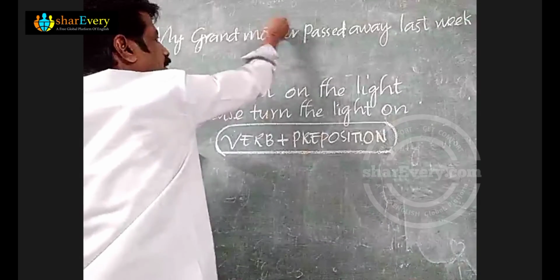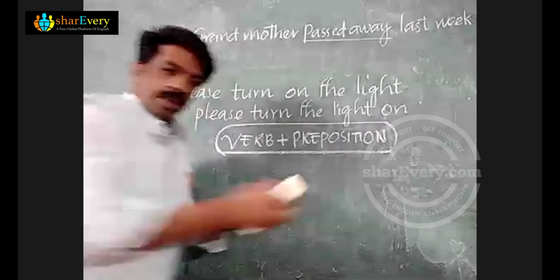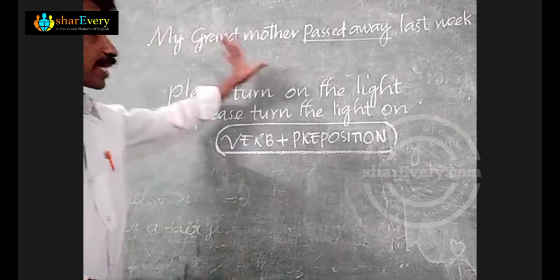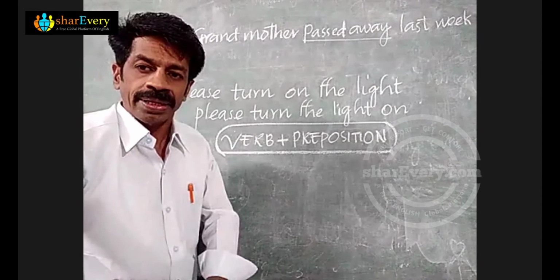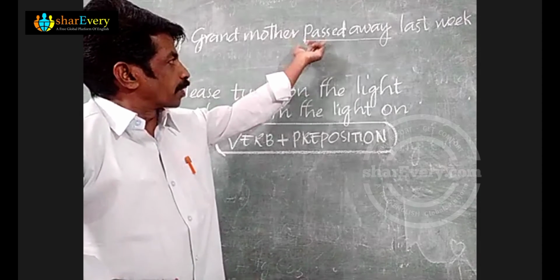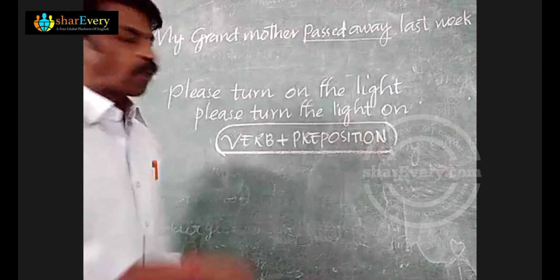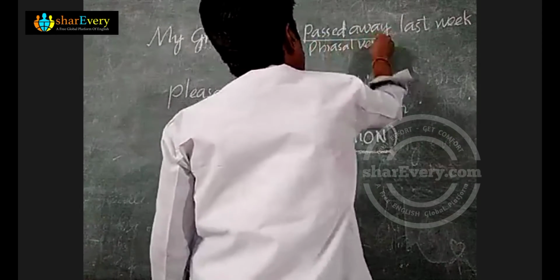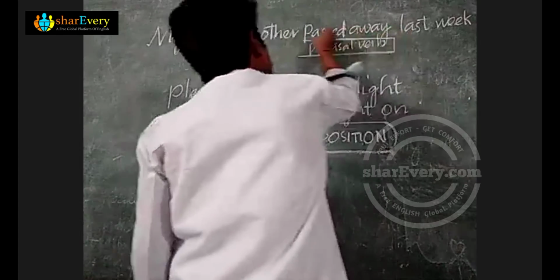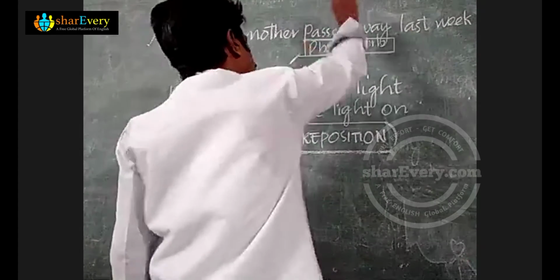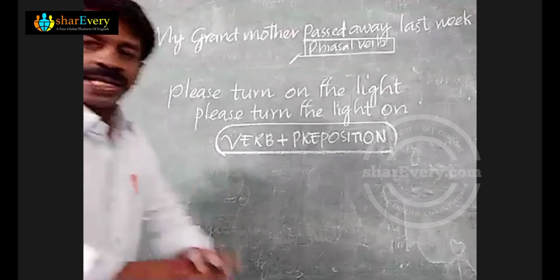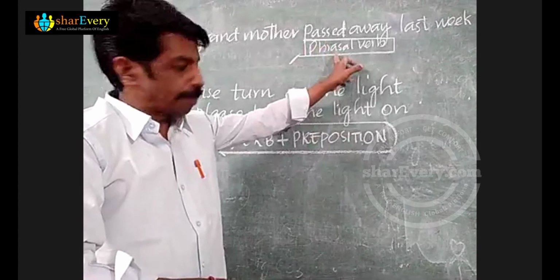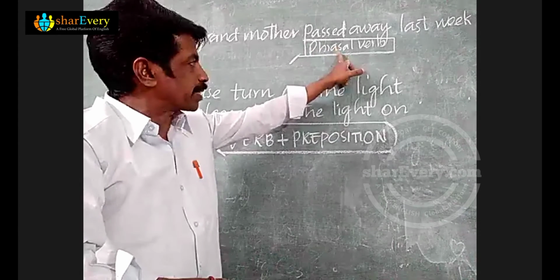If you look here, my grandmother passed away last week. Here, passed away is a phrasal verb. It can never be called a phrasal preposition because it can be separated.